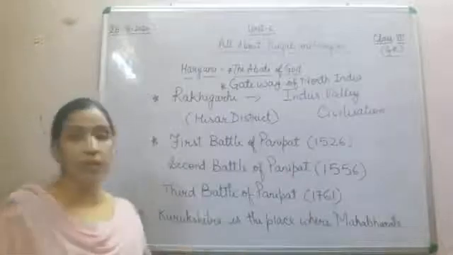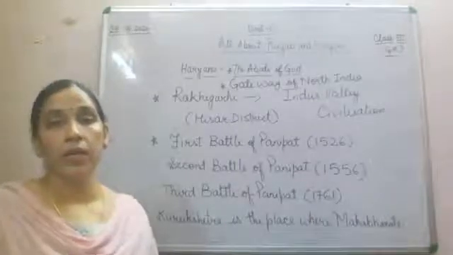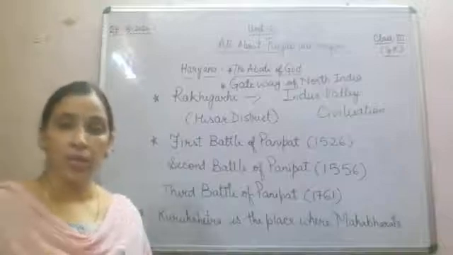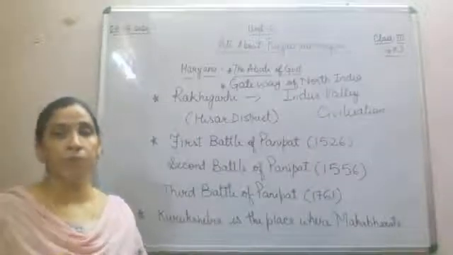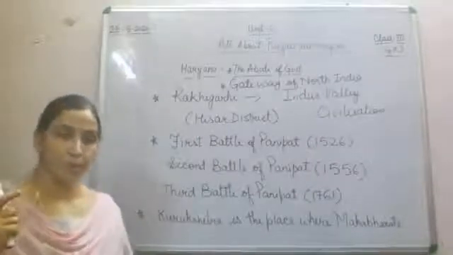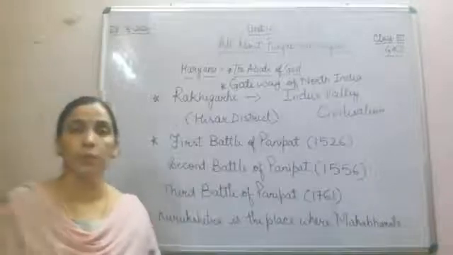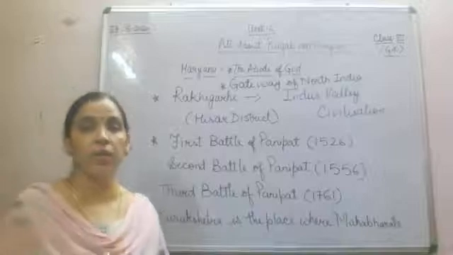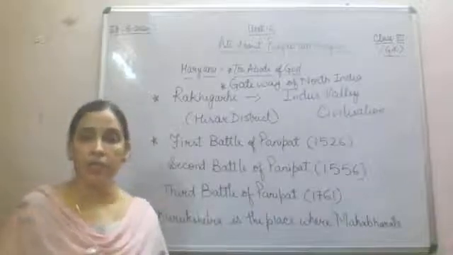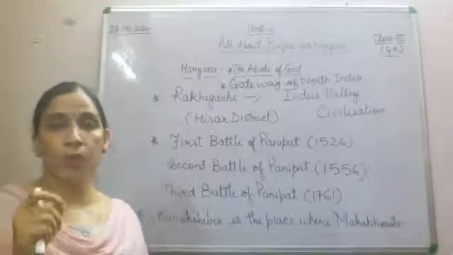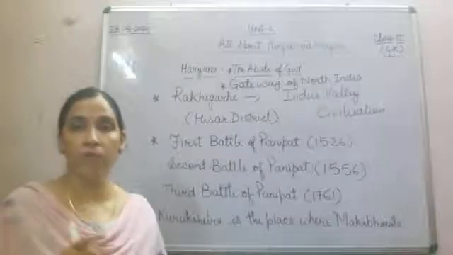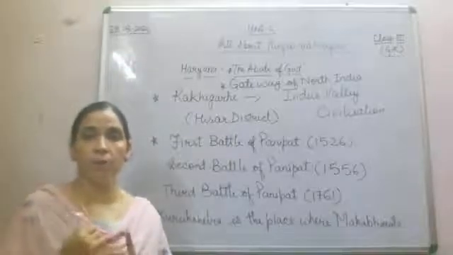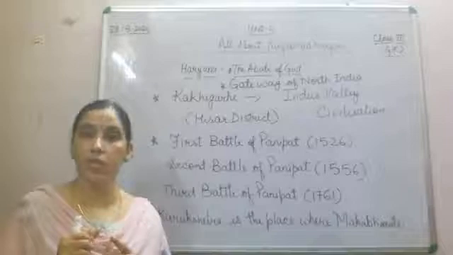So what we have done about Haryana, so many concepts. Let's revise quickly. First of all, we have done about Punjab. Panch plus Aap. Panch means 5 and Aap means rivers. A land which is formed by 5 rivers. Names of the 5 rivers are Satluj, Beas, Ravi, Chenab and Jhelum.